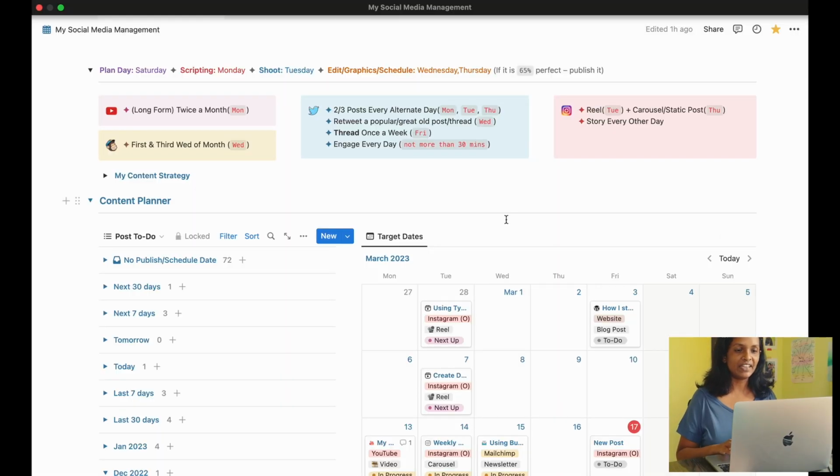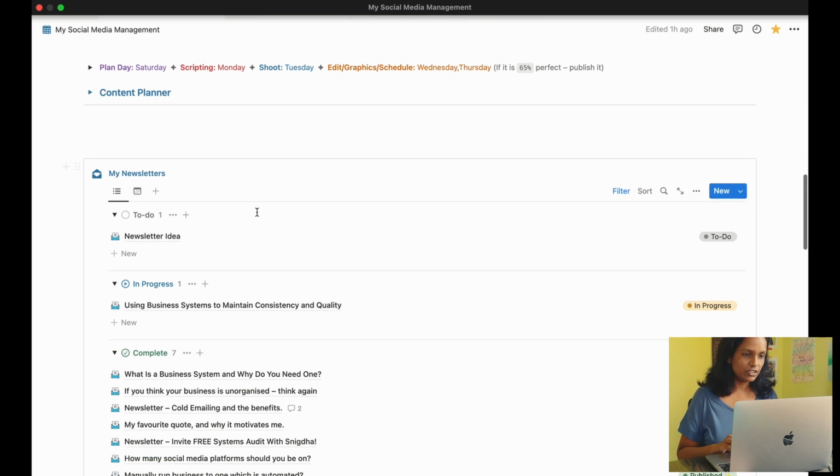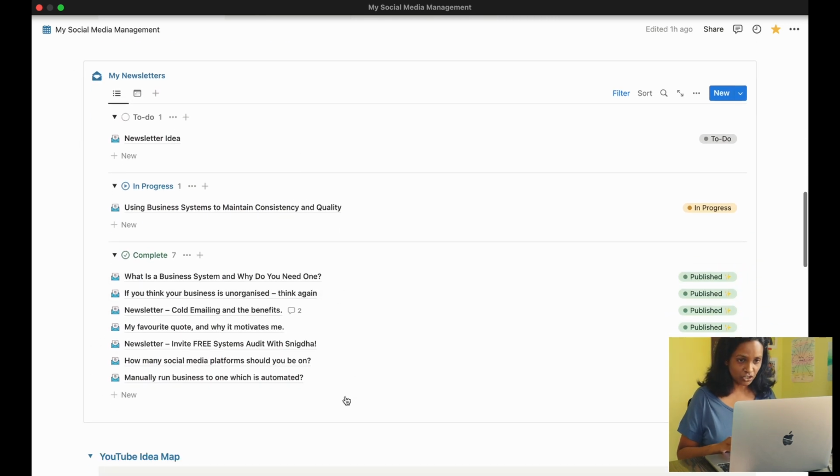Okay, when not needed, I can then toggle this entire section to keep the space clutter free like that. After that, I have my newsletter section over here. This is something that I do with slightly less frequency and effort. These posts are not exactly social media posts, so I display them here. And the underlying database for newsletter is also the same as other platform posts, but having them down here again keeps the clutter out.